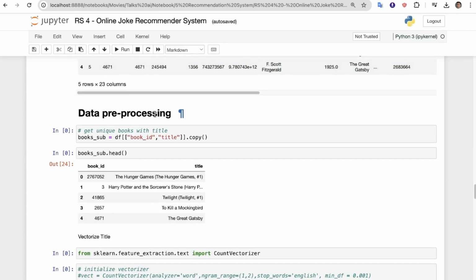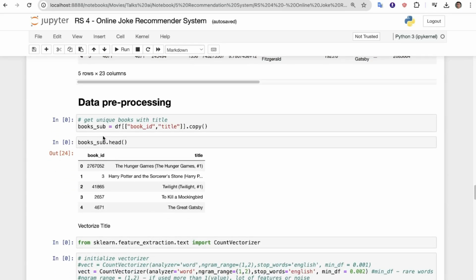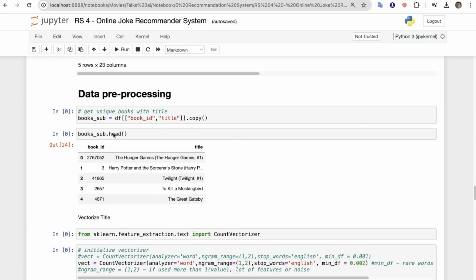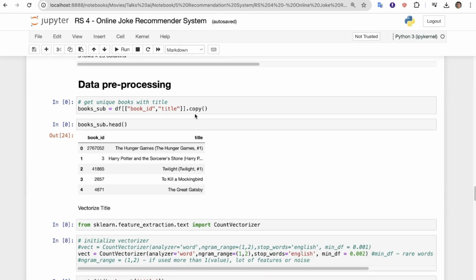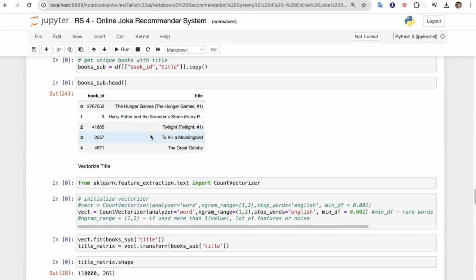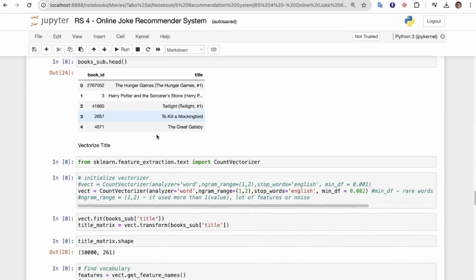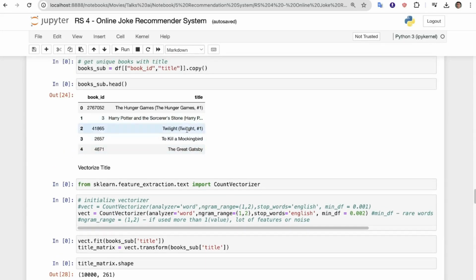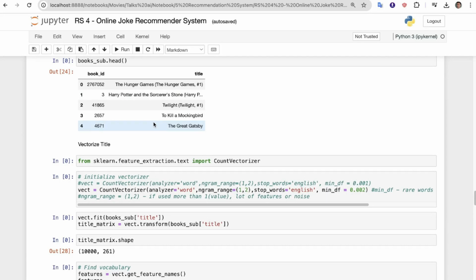Now we are doing data pre-processing. In books_sub we keep the unique books with title. First we make a copy of book id and title, and then if we print the head, these are the two attributes that we require.